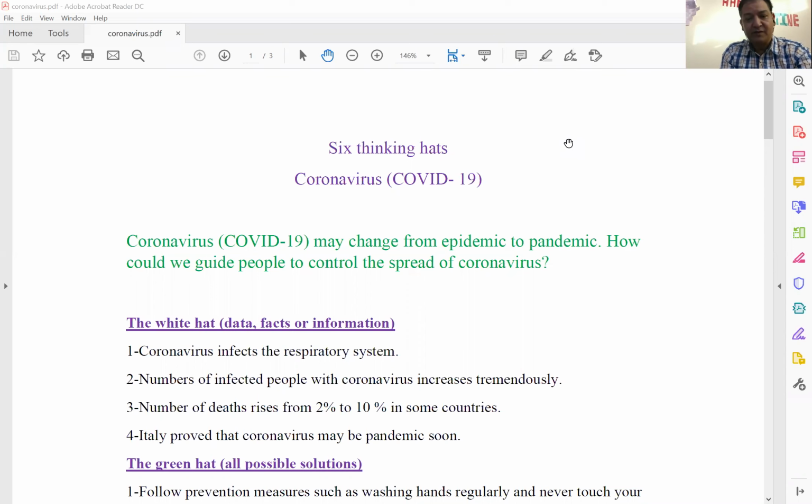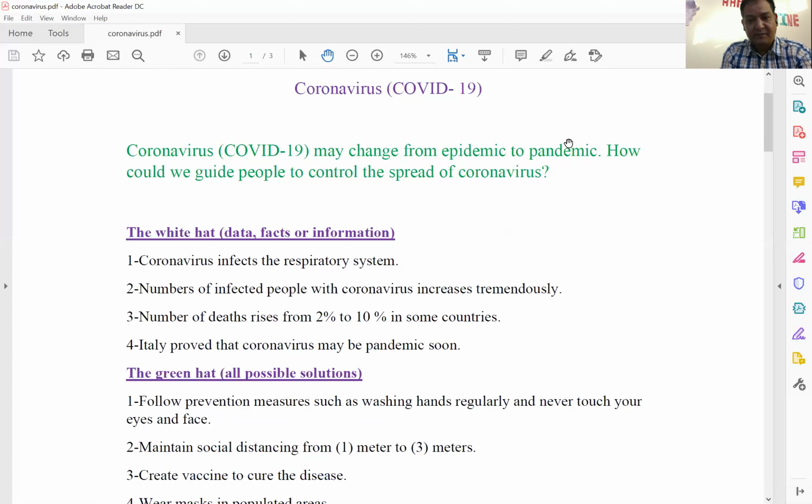Now we have six thinking hats. Before we start the six thinking hats, we have to understand the problem we're going to write the essay about. The problem is coronavirus or COVID-19 may change from epidemic to pandemic. How could we guide people to control the spread of coronavirus? Now this is the problem.